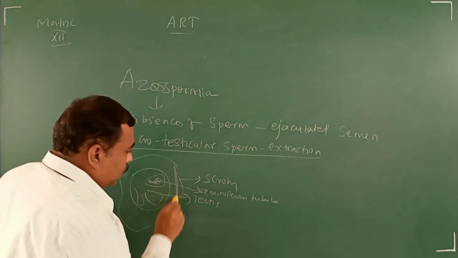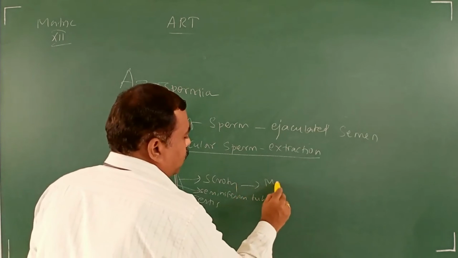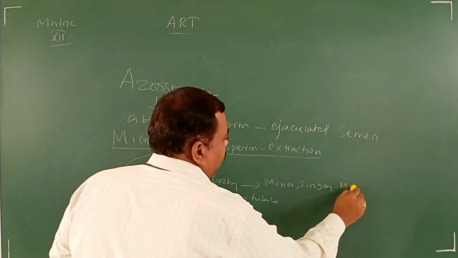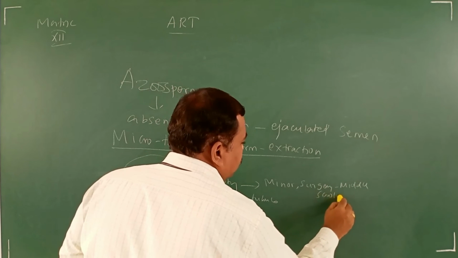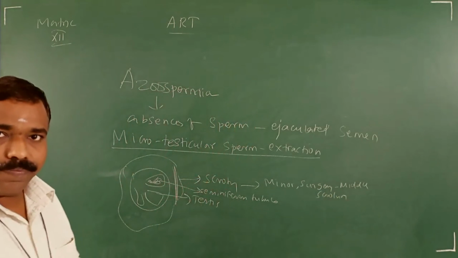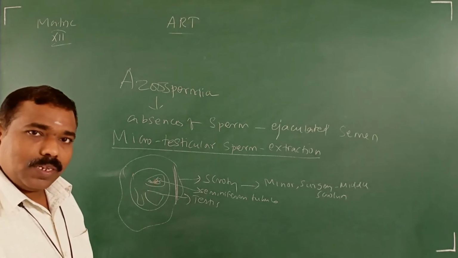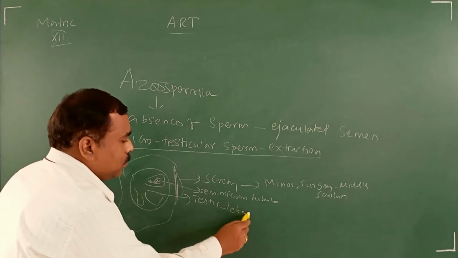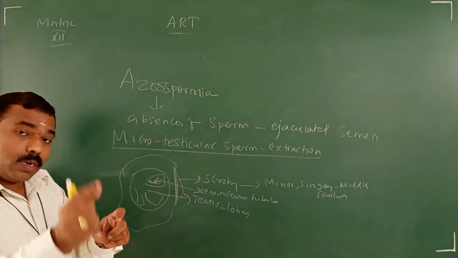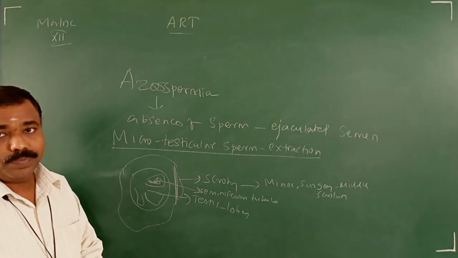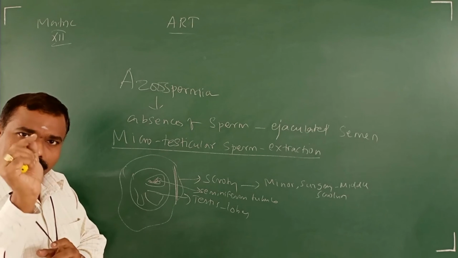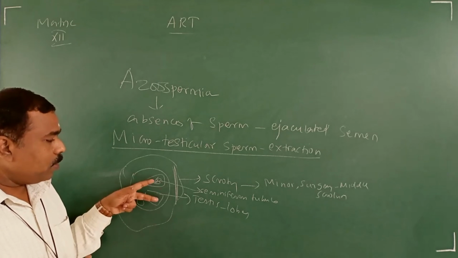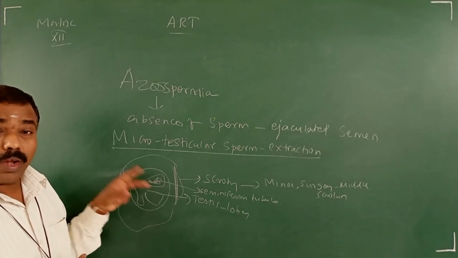They may make a cut in the middle of the scrotum, a minor surgery. Then they will find either one or two testicular lobules. Within the testis, 200 to 250 testicular lobules are there. So it is a small incision only. Through the small incision, with the help of a microscope, they will observe one or two testicular lobes.